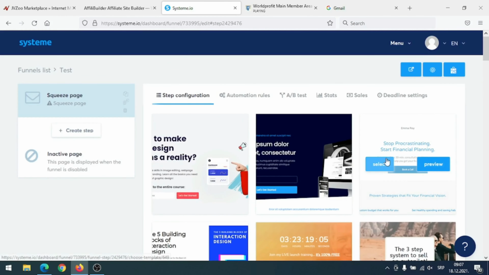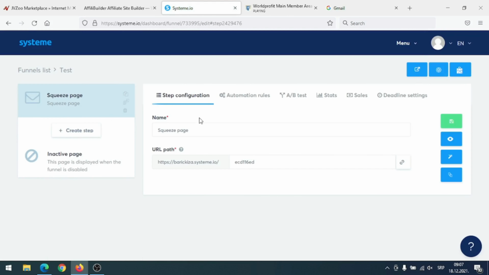But like I said, I will just use this one, click here on select, and that's it. I activated my squeeze page. But now I actually need to edit this squeeze page to adjust it to my own needs. So I will click here to edit page, click here.